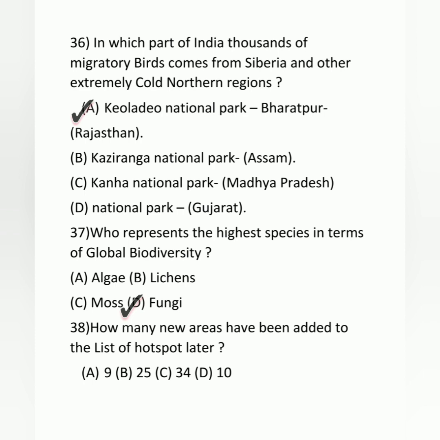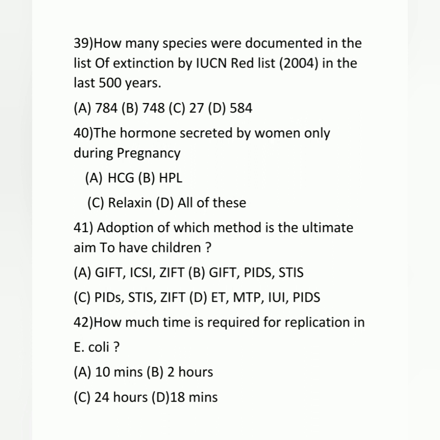38. How many new areas have been added to the list of hotspots later? Answer is A. 9. 39. How many species were documented in the list of extinction by the IUCN Red List in the last 500 years? Answer is B. 748. 40. The hormone secreted by women only during pregnancy: answer is D. All of these: HCG, HPL, and relaxin.